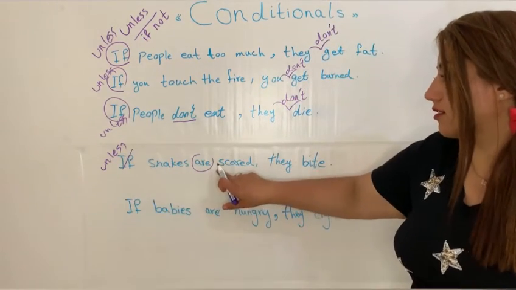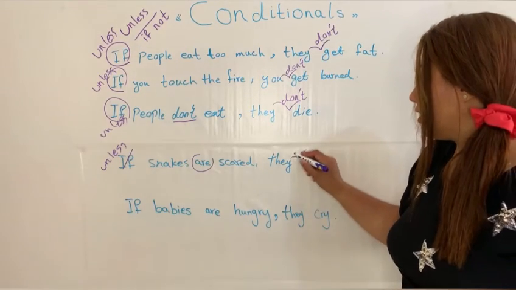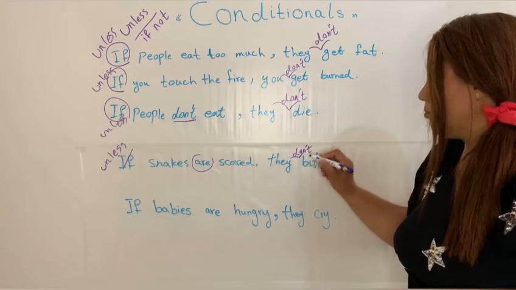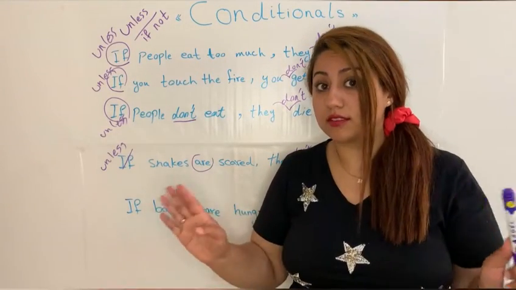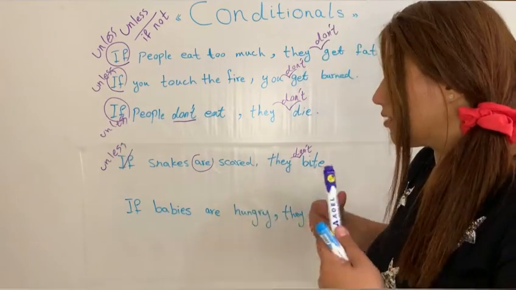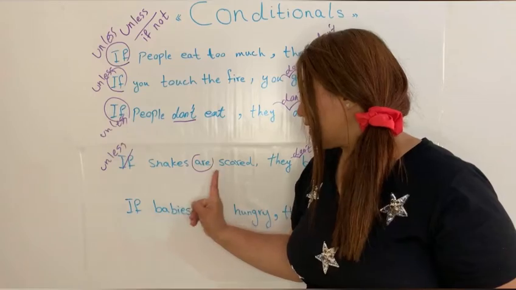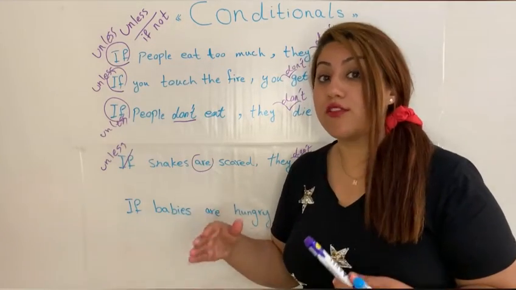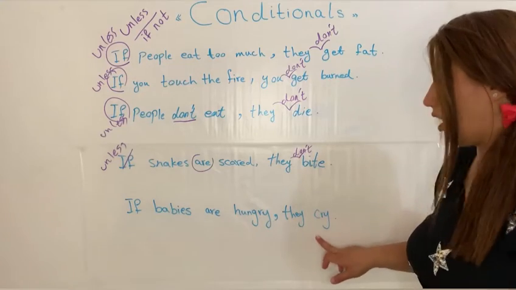Unless snakes are scared, they don't bite. But in the situation that they bite, it's the situation that snakes are scared.